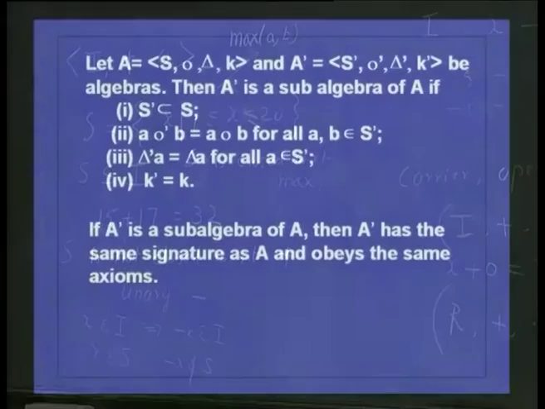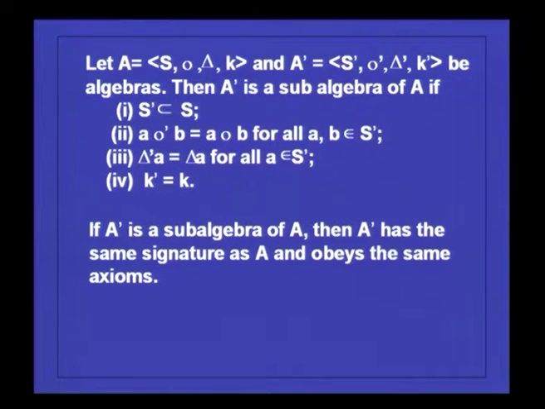Next we consider what is meant by a subalgebra. Let A equal to S, dot, del, k and A dash equal to S dash, dot dash, del dash, k dash be algebras. See, it need not have a single binary operation or a single unary operation. You may have several operations, but we generally take it like this for convenience. But these two algebras have the same signature. So, they will have the same number of binary operations and the same number of unary operations. A and A dash are of the same signature.